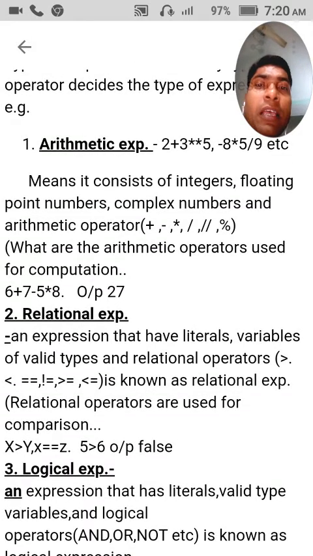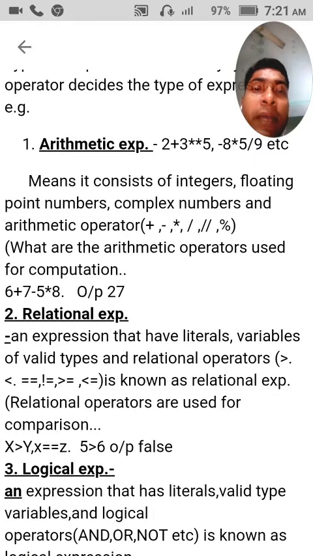Arithmetic expressions are those expressions which consist of numbers and arithmetic operators. Numbers means integers, floating point numbers and complex numbers only. I am giving you an example of an arithmetic expression: 2 plus 3 minus 9 minus 8 multiplied by 5 divided by 9, etc. These are examples of arithmetic expressions. It consists of integers, floating point numbers, complex numbers and arithmetic operators.